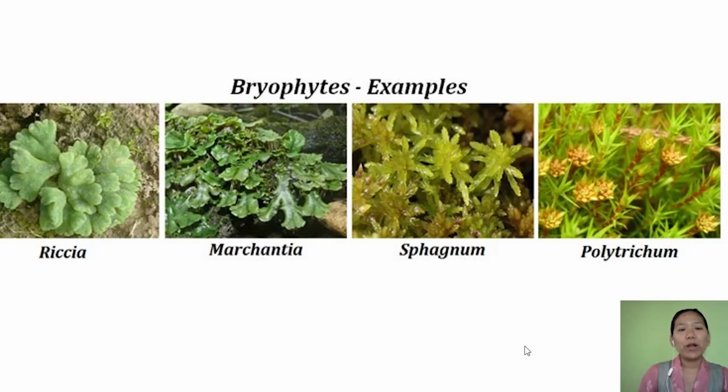Bryophytes are also called the amphibians of the plant kingdom. Even though they grow on land, they must be near a moist area so that sexual reproduction takes place. They were considered to be the first plants to invade the land.